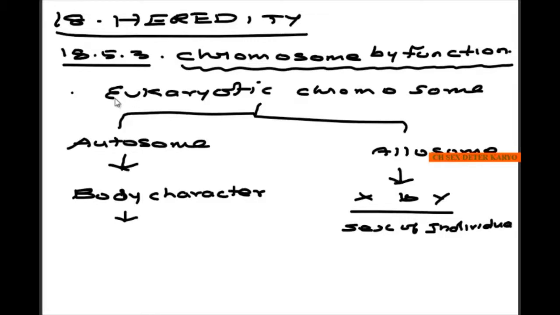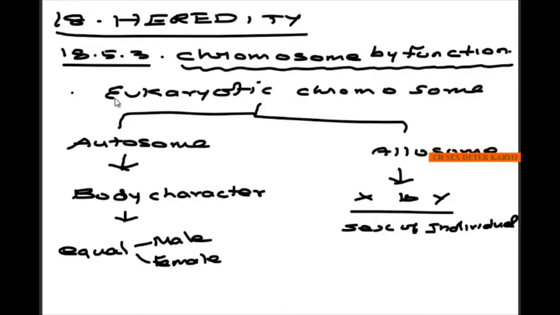So allosomes are two different types, X and Y, and they determine the sex of the individual. Normally the autosomes are equal for male and female.